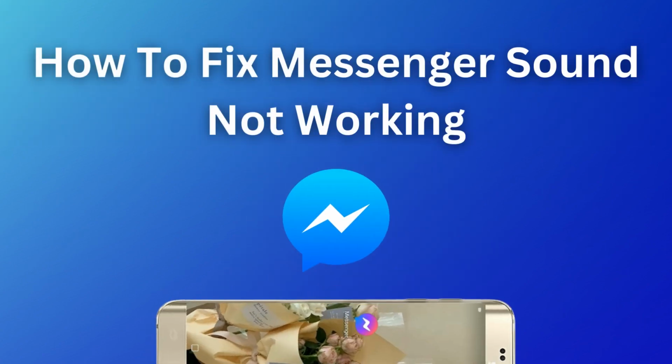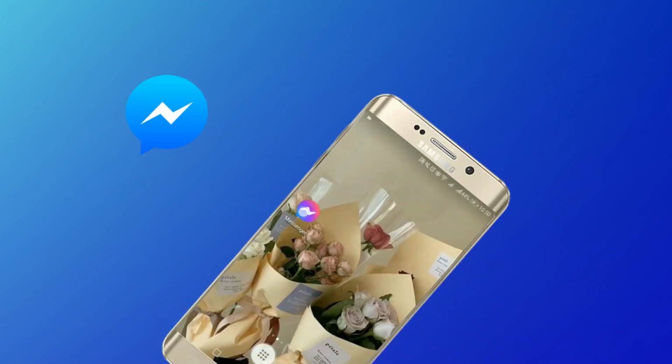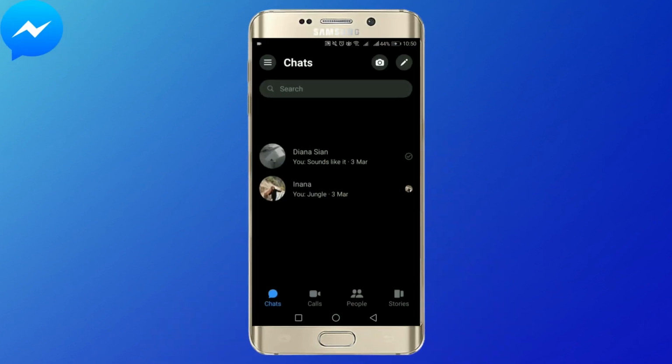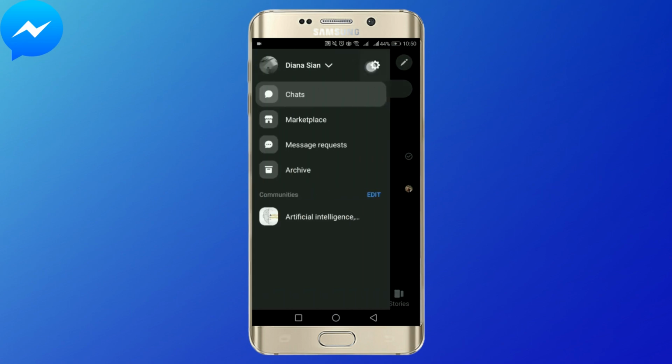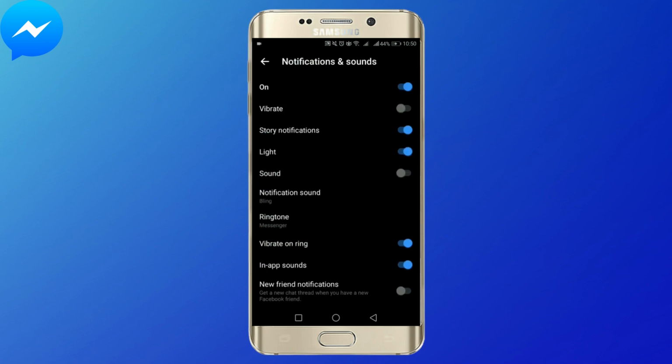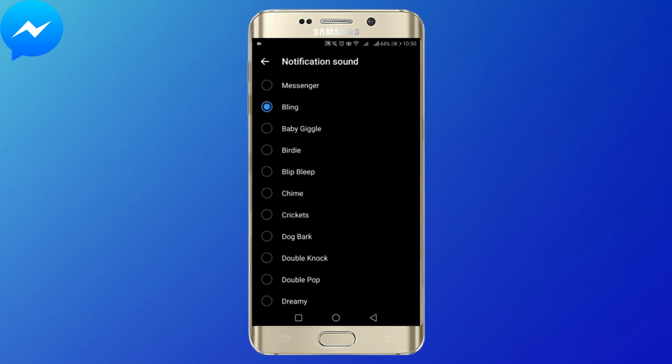Today I'm going to show you how to fix Messenger sound not working. Without further ado, let's get started by opening our Messenger. Here, tap on this 3-bar icon on your top left corner. Tap Settings. Scroll down, tap Notifications and Sound. Make sure you allow notification sound. So here are a bunch of other sound options that you might like.